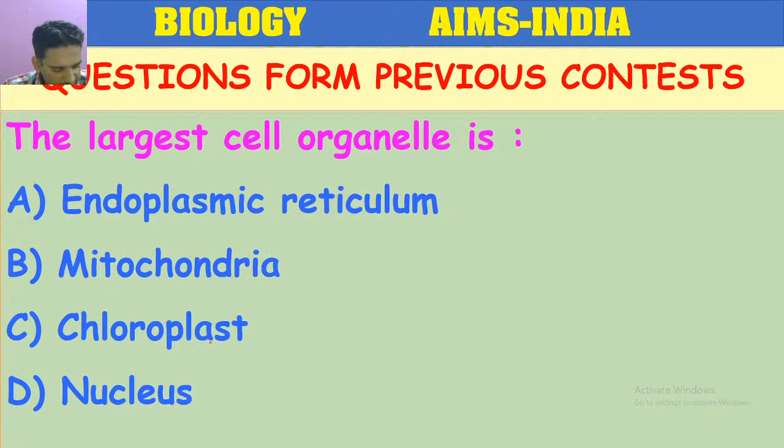Okay. Let us analyze the question. Yes, nucleus. In the beginning only, I told you. The most prominent cell organelle among all the organelles present in a cell, when we observe under the microscope, is clearly visible. So nucleus is the largest organelle. Here, vacuole is not mentioned. In a plant cell, vacuole is also visible. But among the multiple choice options, you have to select the best option. Here, the best option is nucleus.